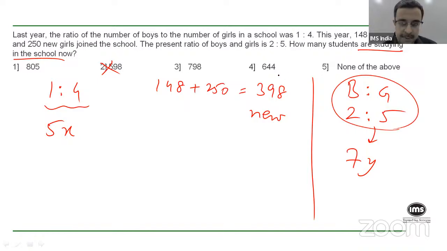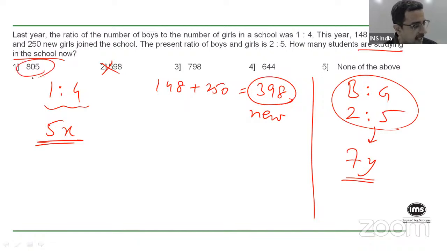So now we are left with only 3 options. But not just that, from whatever is the total number of students this year, if I remove these 398 new students, then I will get the number of students of last year, and that should be a multiple of 5. Do you get that? Right?